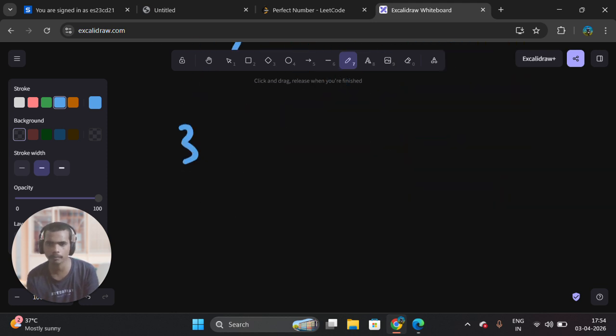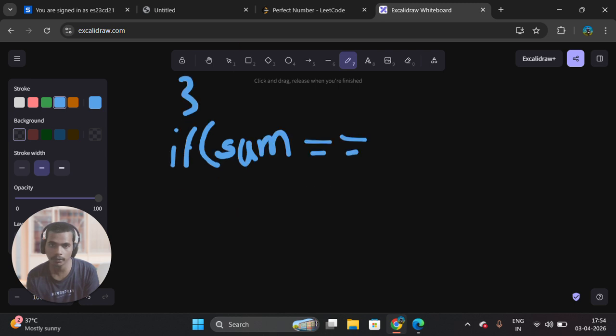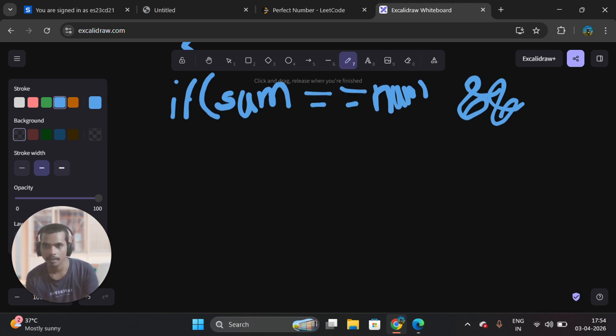Okay. I found all the sum values. Then what do I need to apply? If sum is equal to num, okay. One problem is solved. But in case num value is 0, then we return false.